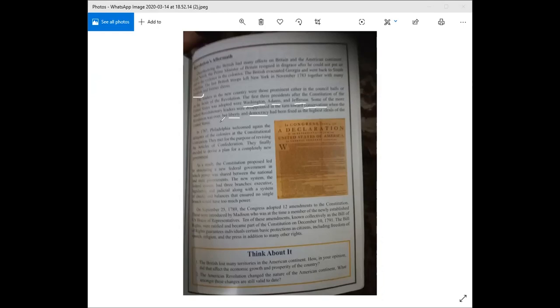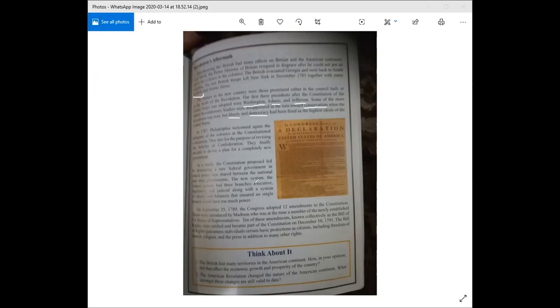In 1787, Philadelphia welcomed again the delegates of the colonies at the Constitutional Convention. At this particular meeting, they met for the purpose of revising the Articles of Confederation. They finally decided to devise a plan for a completely new government. They wanted a new government, they wanted their independence, and they wanted a new system. As a result, the Constitution proposed led to structuring a new federal government in which power was shared between the national and state governments. The new system, the federal system, had three branches.